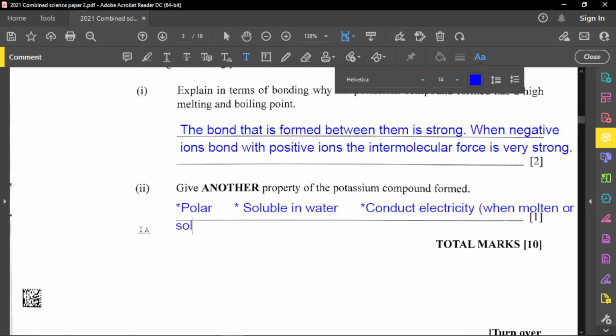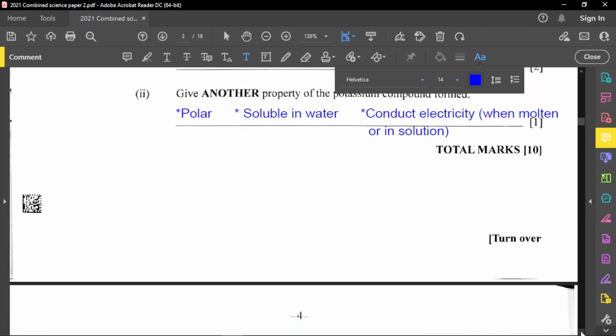That's what you need to know as well, because some ionic compounds by themselves tend to be salts and they cannot conduct electricity unless they're in a solution state or if they are molten. So that answers that part of the question. Soluble in water, polar, and definitely conducts electricity in the molten state or in solution.